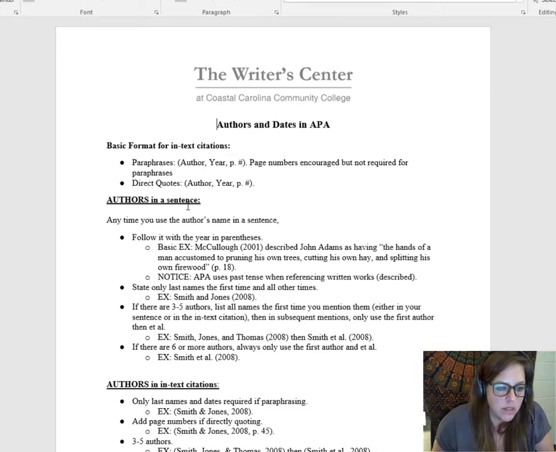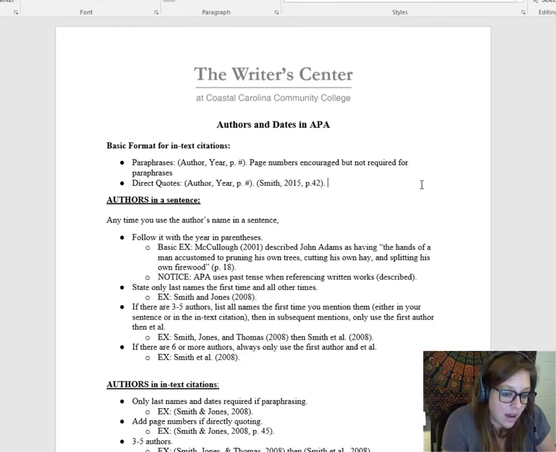So this is the basic format for in-text citations. It's author, year, page number. So out from this, I'm just going to show you what that would look like. So that's what it would look like. You use commas between each of the things, and then you also use a space, and you always put a P period before the actual page number.